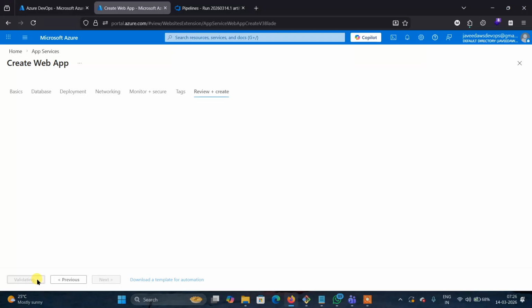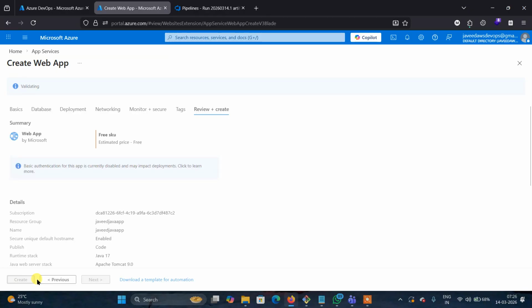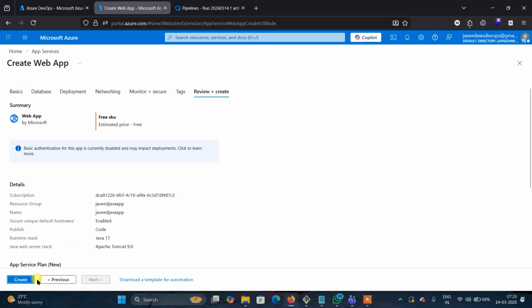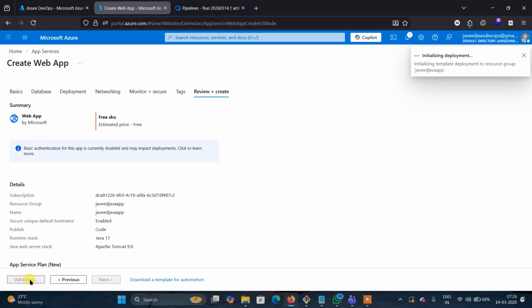Once the web app is created, we go into the release pipeline. We make a connection between the Azure portal and the Azure DevOps portal. Then the war will be deployed into Tomcat. Where do we deploy? On the web app. Understand?